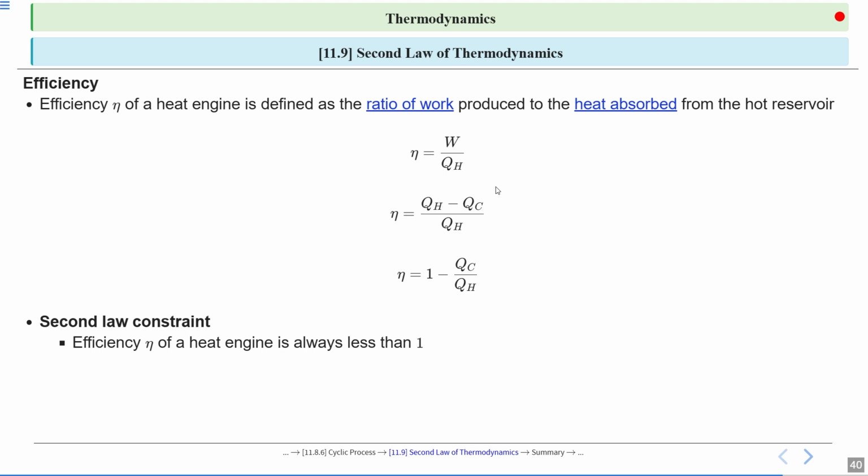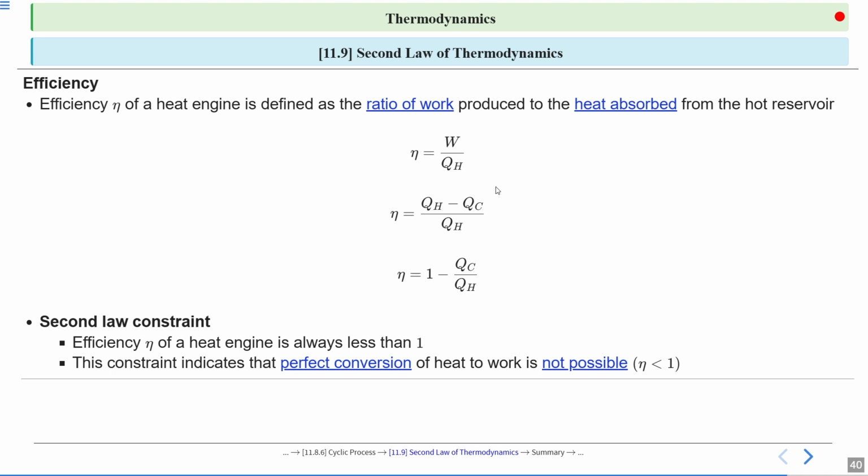Second law constraints. The efficiency eta of a heat engine is always less than 1. This constraint indicates that perfect conversion of heat to work is not possible. Eta is less than 1.